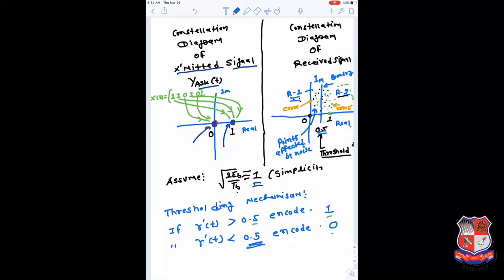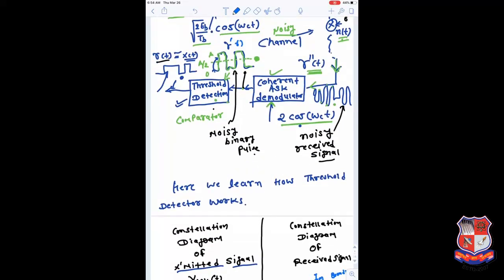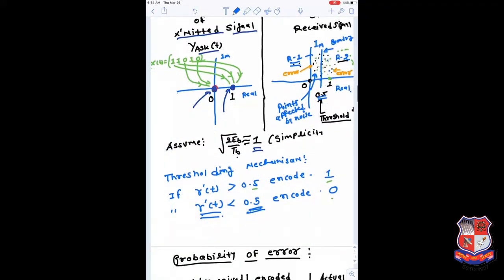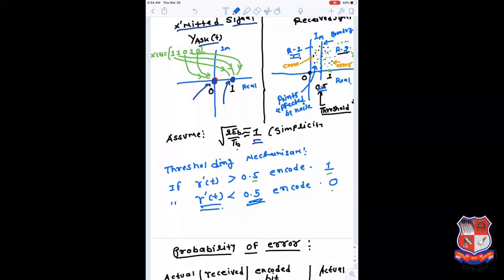Region number 1 is basically the region below 0.5, and R dash of t means the signal which is present at the input of the threshold detector. So if your R dash of t is below 0.5, this point falls in region number 1,